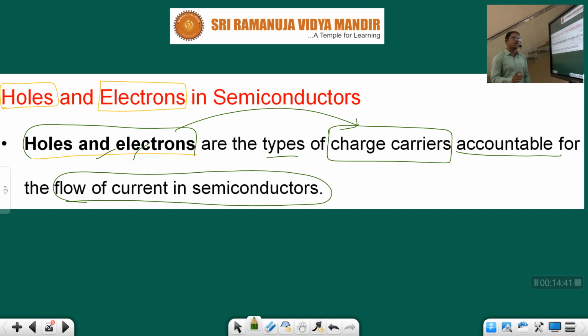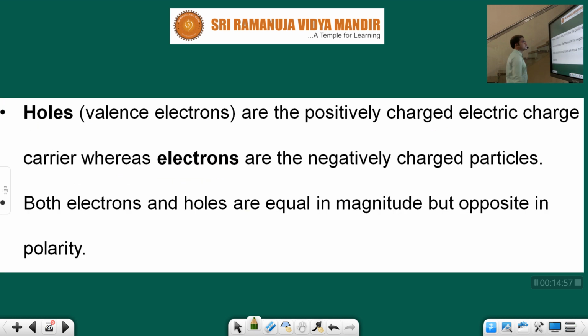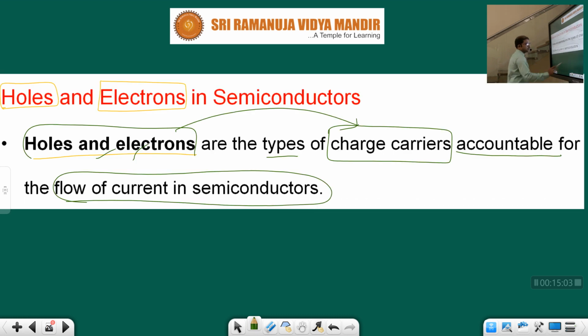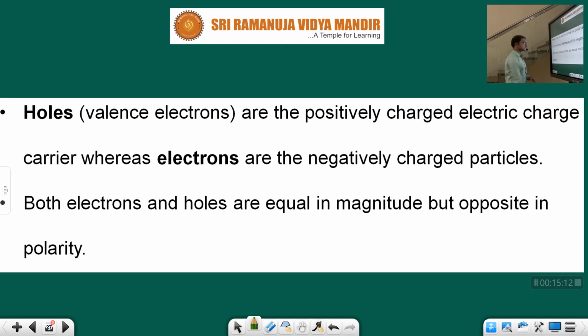They are charge carriers, and due to them there is a flow of charge, which is nothing but electric current. Clear? That is only in semiconductors, children, not in conductors. In conductors we do not need to discuss holes; it is entirely regarding electrons.